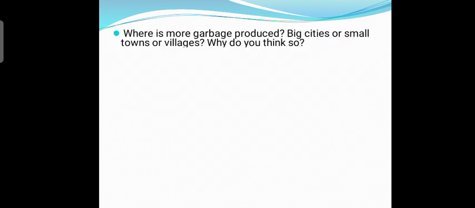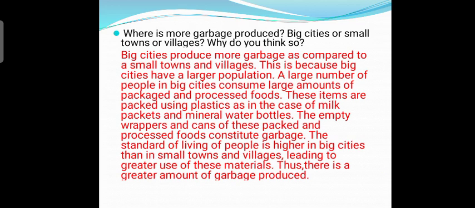Now, where is more garbage produced? Big cities or small towns or villages? Why do you think so? Think, students, what should be your answer? Let's see. Big cities produce more garbage as compared to small towns and villages. This is because big cities have a larger population. A large number of people in big cities consume a large amount of packaged and processed foods.